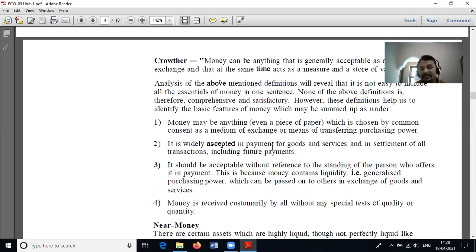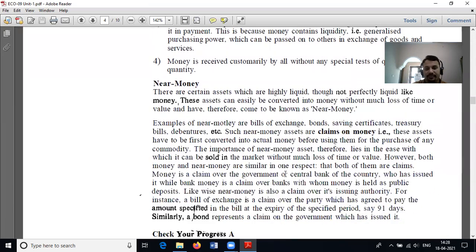It should be acceptable without reference. If I would like to buy a pen and I give this amount, nobody should be forced to receive this money. This is one of the features of money, because it is tendered by the Reserve Bank of India, that means the Central Bank of India.